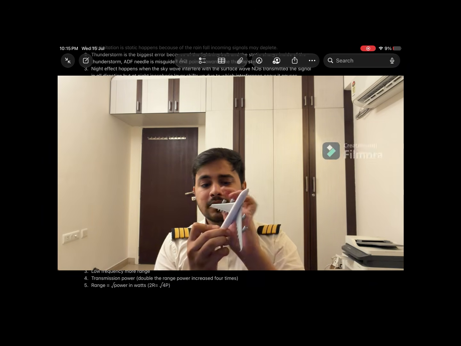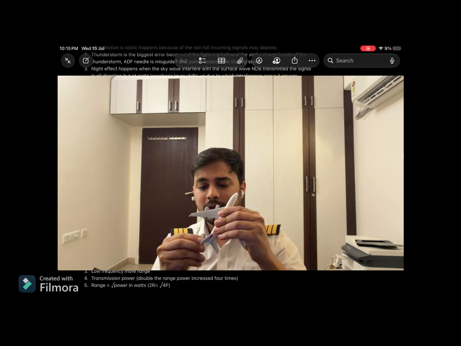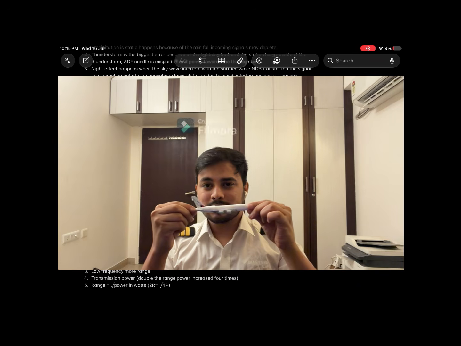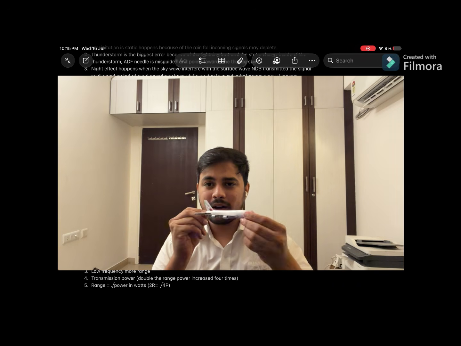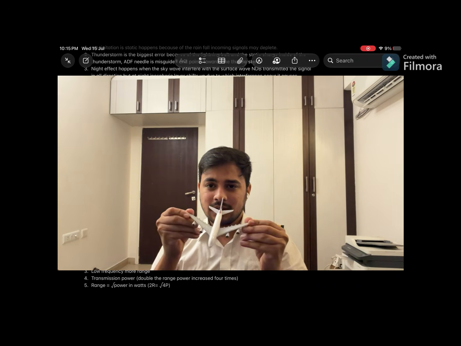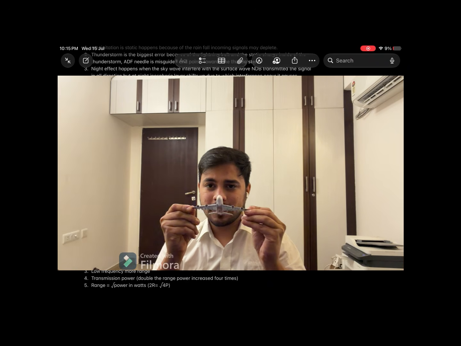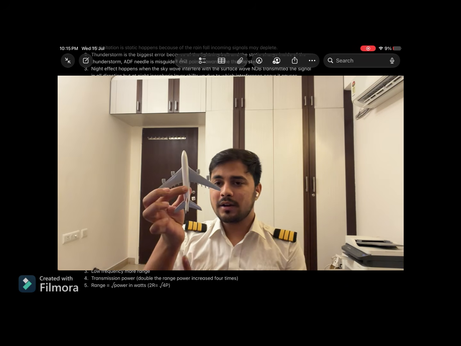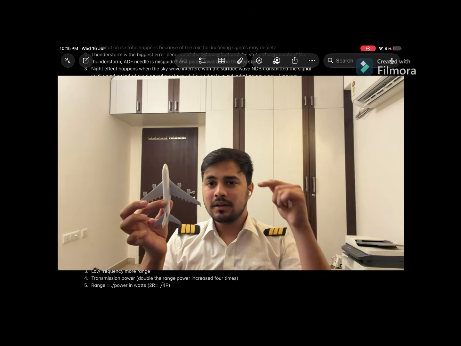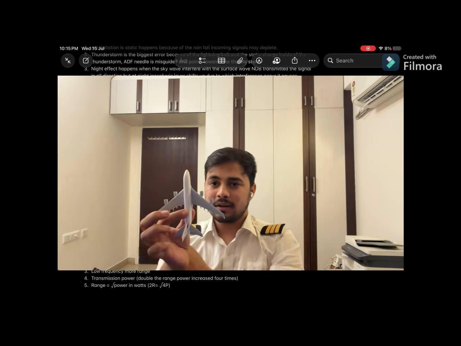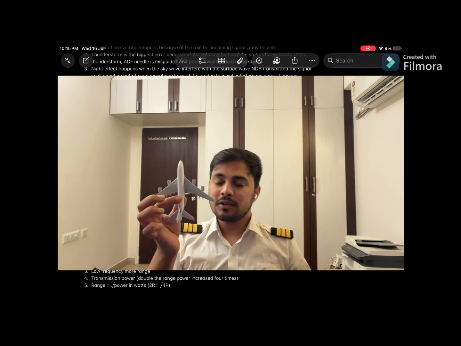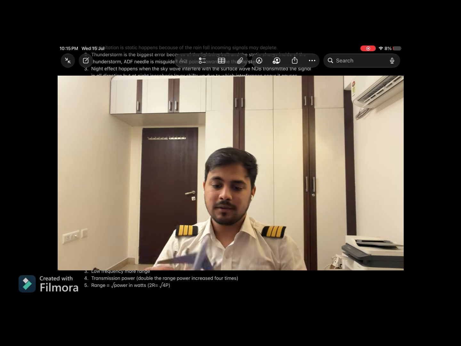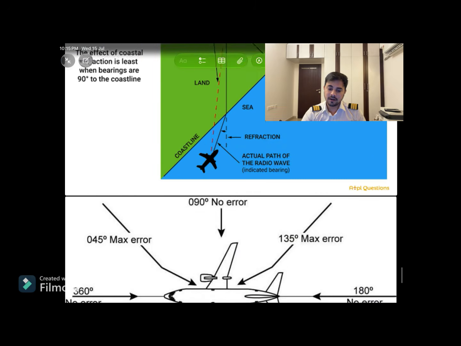Just see, this is the aircraft. So this is the longitudinal axis of the aircraft, and this is the lateral axis of the aircraft. The quadrantal error is minimum when the signal is coming from this side, this side, this side, or this side, right? The quadrantal error is maximum at the quadrants, which means this side, this side, this side, or this side. I'll show you this. This is the quadrantal error.